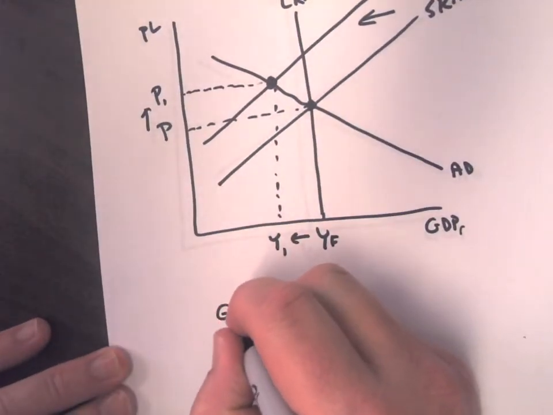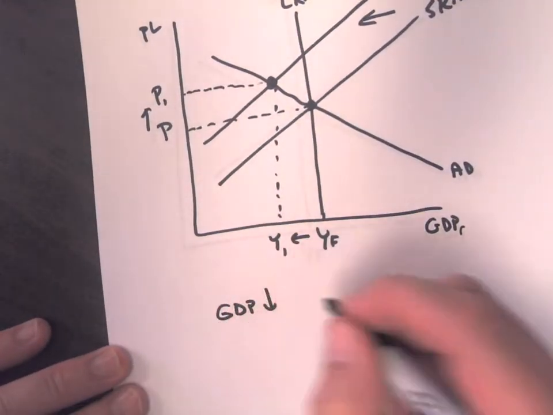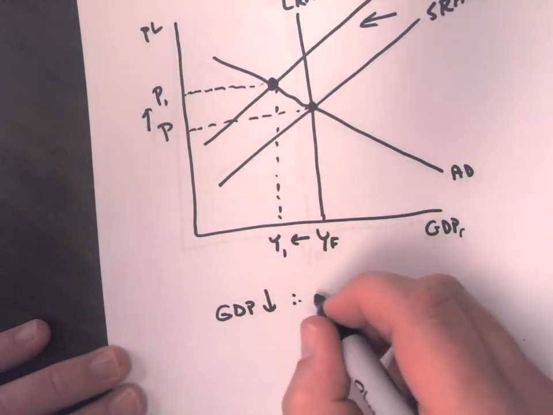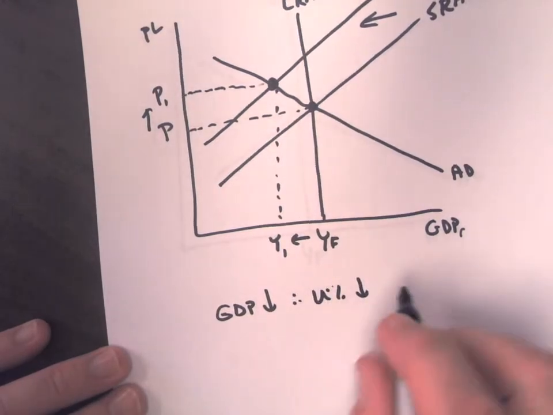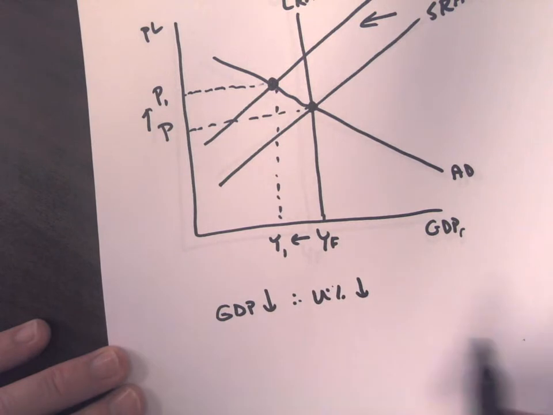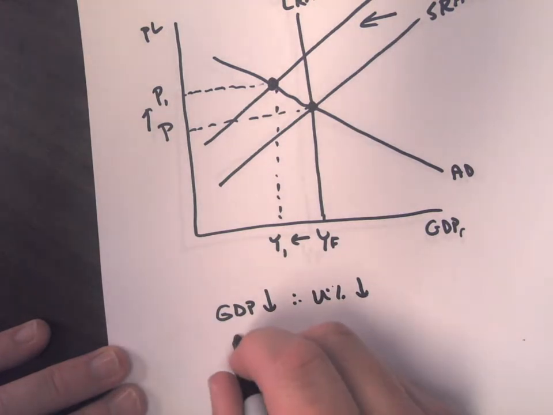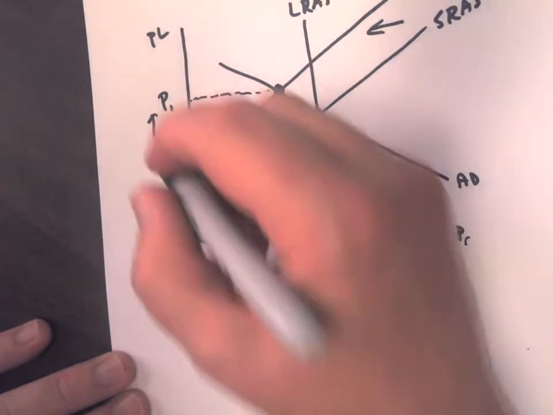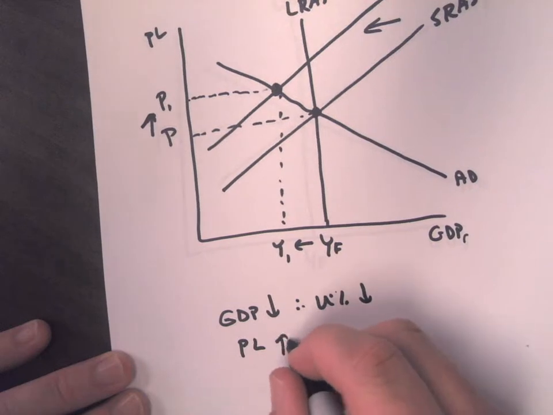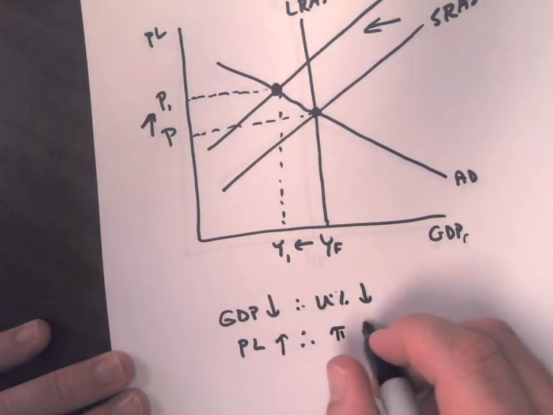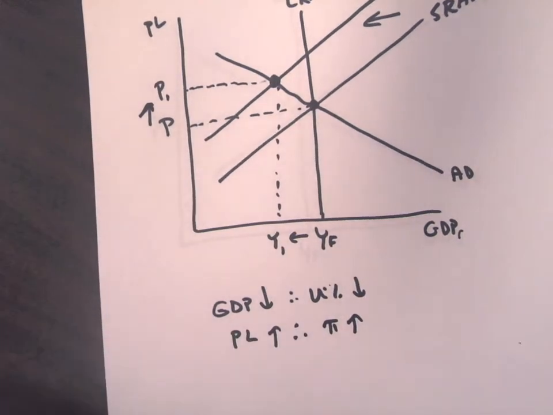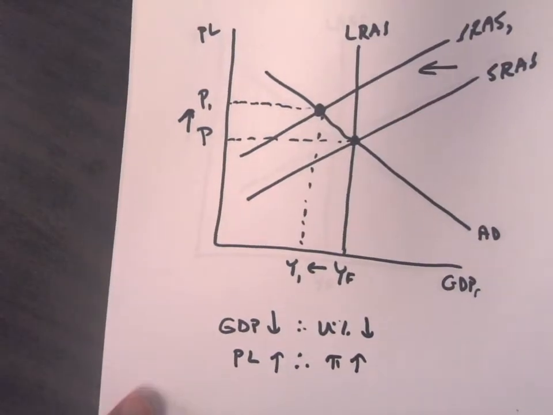So if GDP is going to decrease, that means, therefore, unemployment is going to increase, because we're not at work making supply, so we're going to have unemployment. Price level, as we can see on our graph, increased. Therefore, inflation increased. So that's our story whenever they ask, what's going to happen to inflation and unemployment? Okay, let's look at our next one.